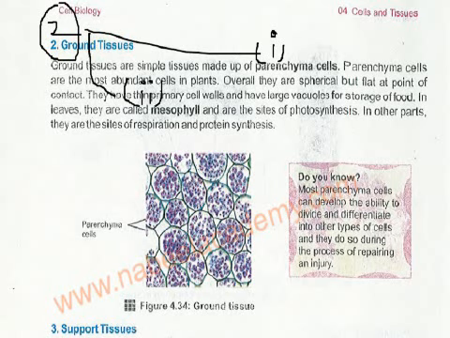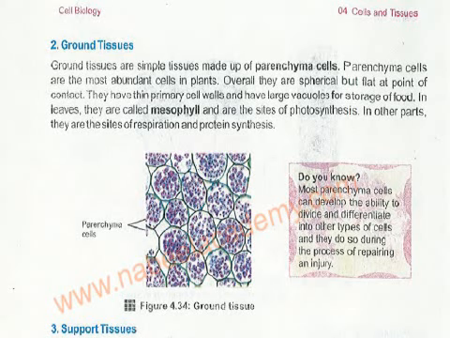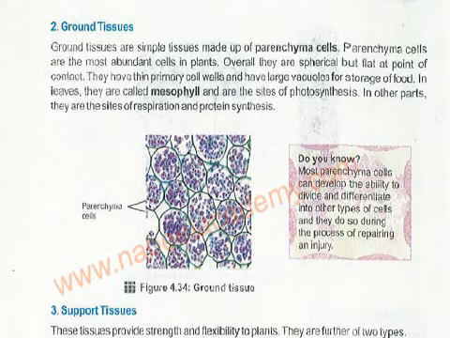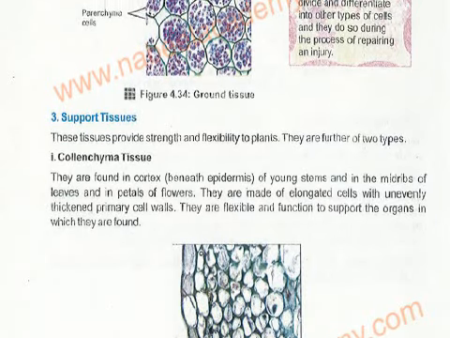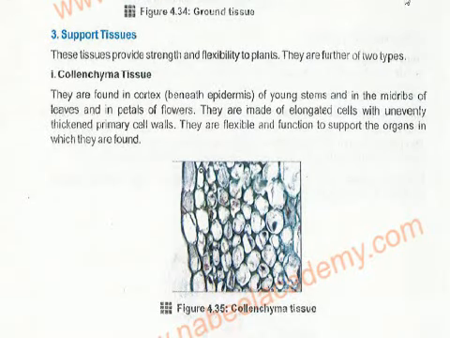Now comes the next one. Here we are discussing the permanent tissues. First is the epidermal tissue, second is the ground tissue. Ground tissue is of two types, parenchyma and mesophyll, just the names only. Now comes the support tissues. Support tissue is the third permanent tissue.